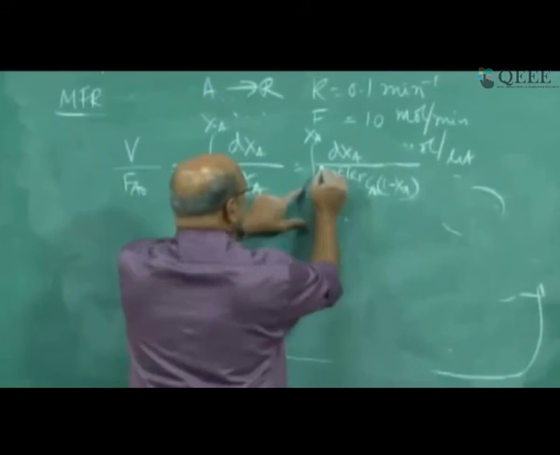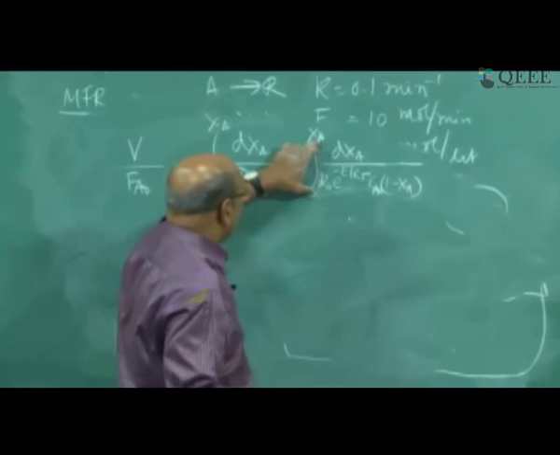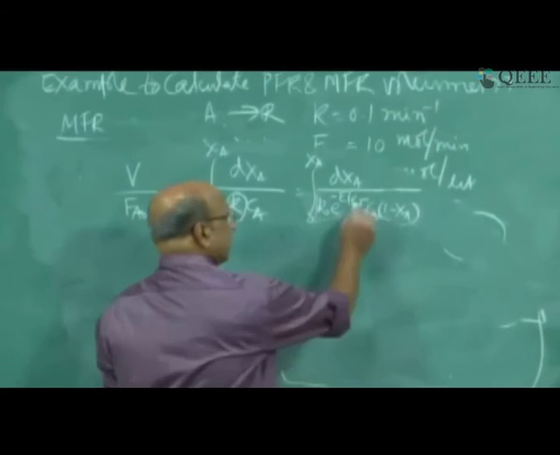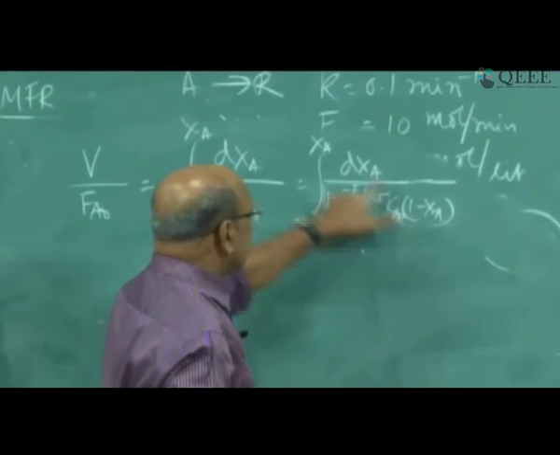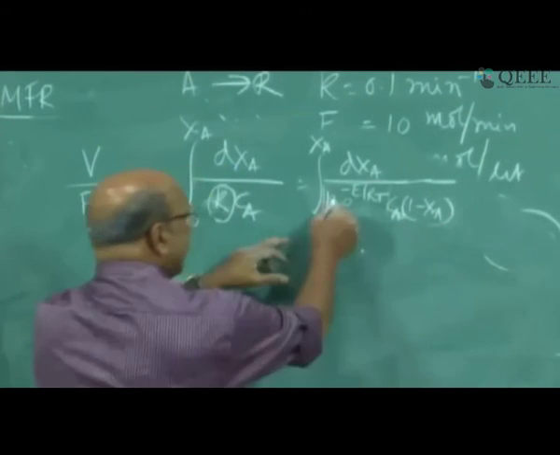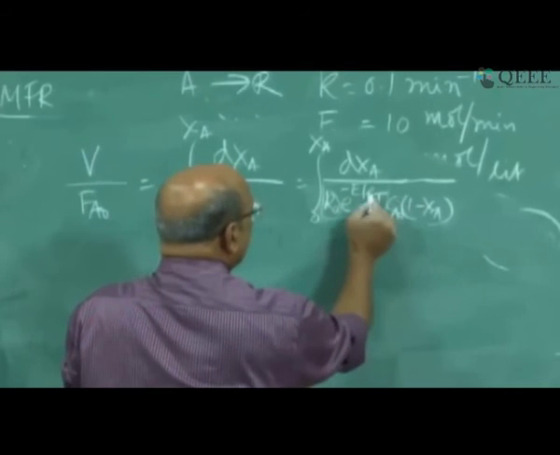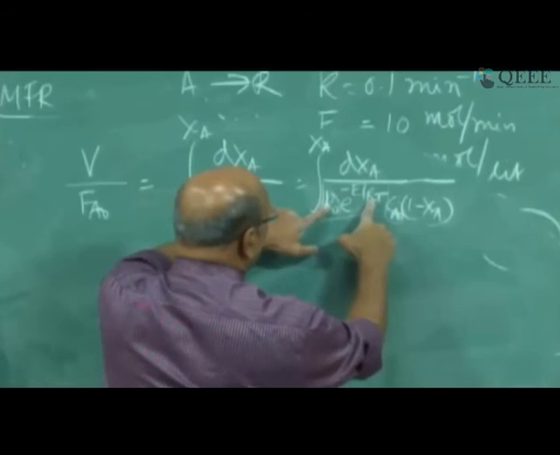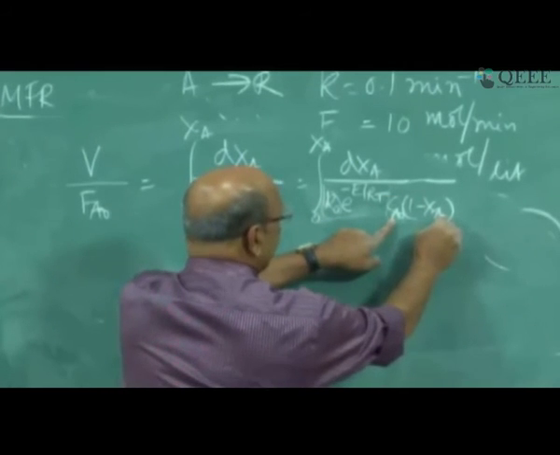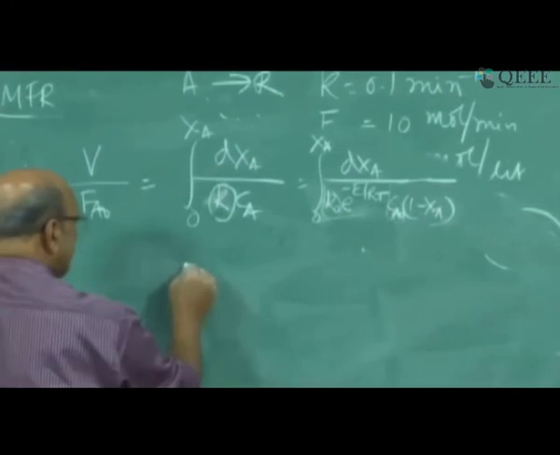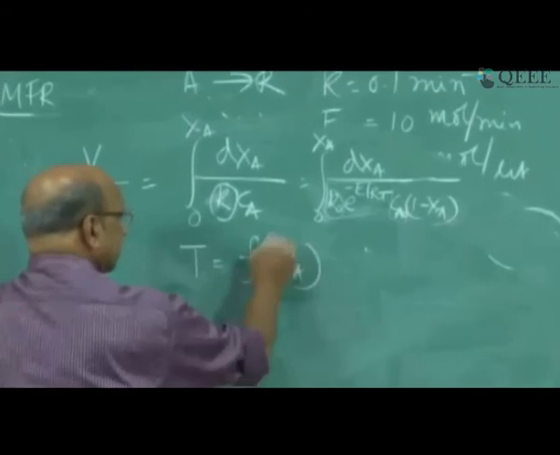All this you know except this extra information. But now you see, under this integral we have a temperature T, which is also a variable. Temperature is changing and conversion is changing. Both are changing in this. k naught is constant, CA naught is constant, E by R is constant, right? So what you have is only temperature and conversion. So that is why you have to express T as a function of XA.